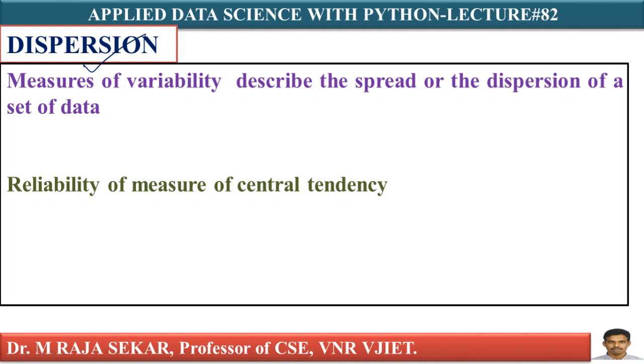It is used to compare the dispersion of various samples. That's why, whenever you plot the data after calculating central tendency, that may be mean or median, the reliability of central tendency must be explained by dispersion.